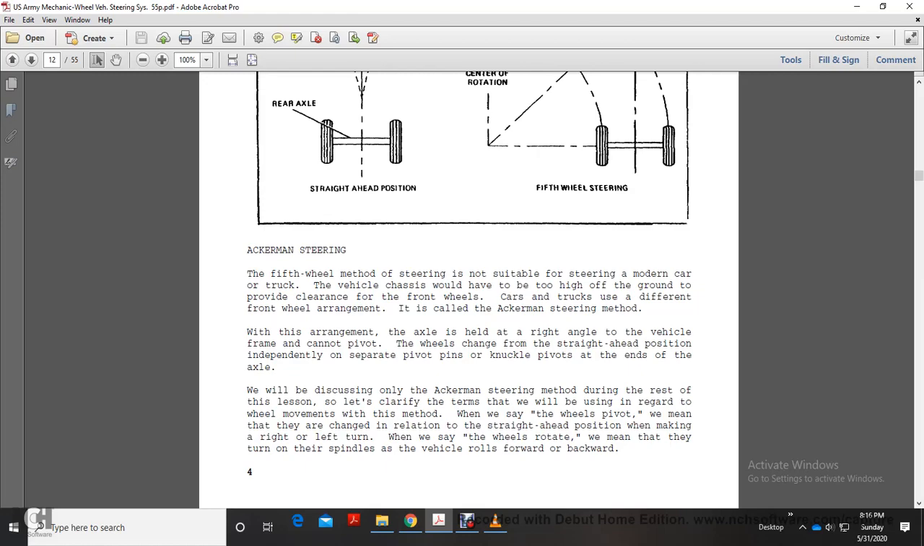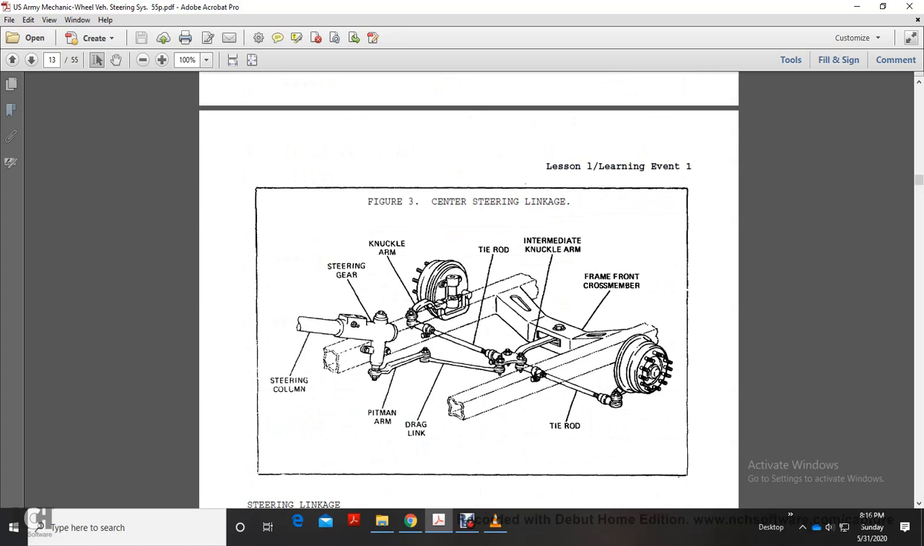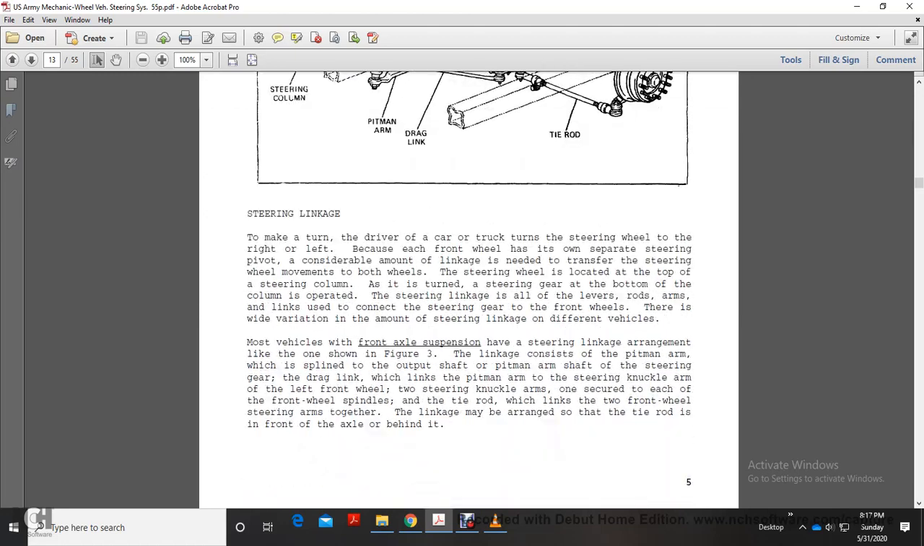Let's clarify the terms that will be used with regard to the movements of this method. When we say the wheels pivot, we mean they are changed in relation to the straight-ahead position, making right or left turns. When we say the wheels rotate, we mean that they turn on their spindles as the vehicle rolls forward or backward. The steering linkage shows the steering column, the steering gear, the pitman arm, the knuckle arm, the drag link, the tie rod, the intermediate knuckle arm, the front cross member, and the tie rod to the other knuckle arm.